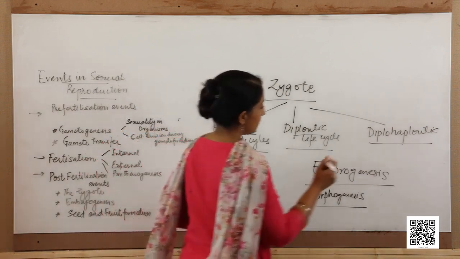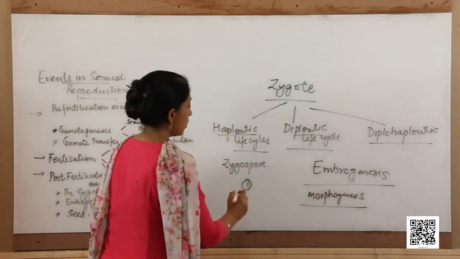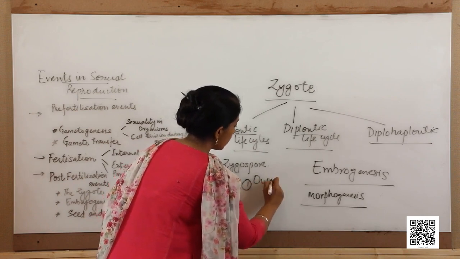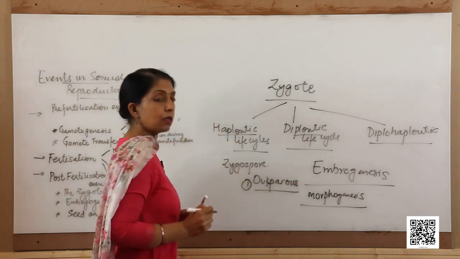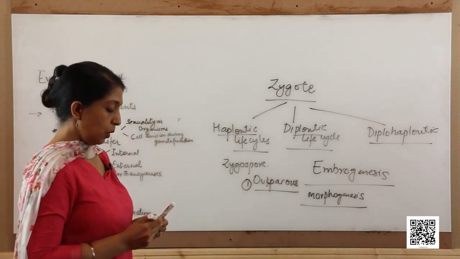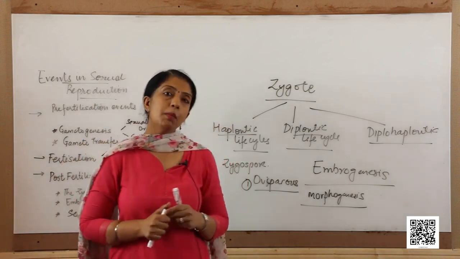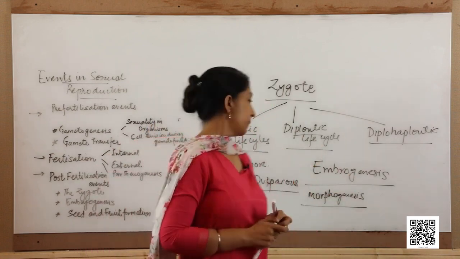The first type is the oviparous animals. These are the animals like birds which lay eggs, and in them the embryo development takes place outside the body of the female.